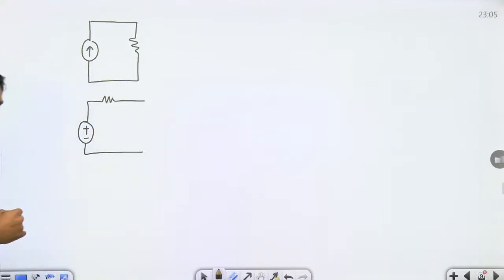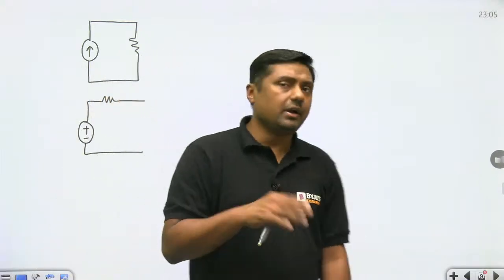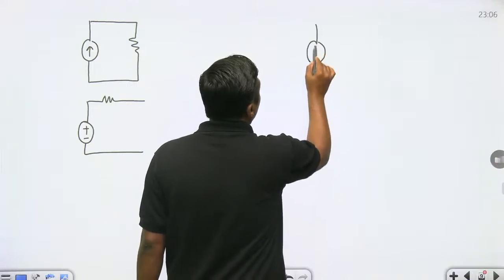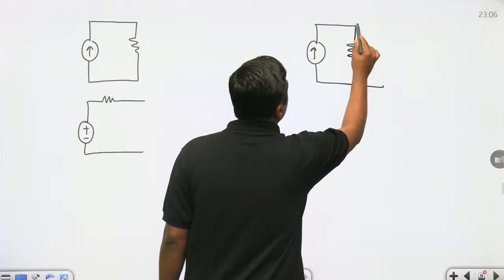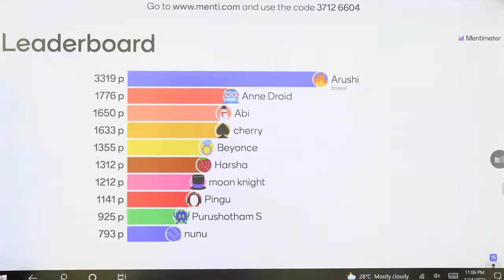Use this source transformation technique and you will be able to solve this question. Ultimately you will get one current source and one resistor here.